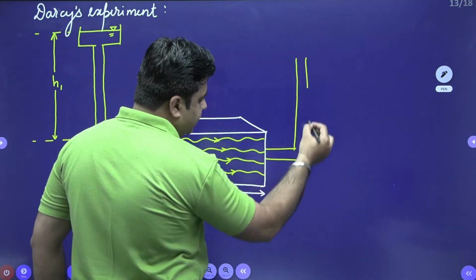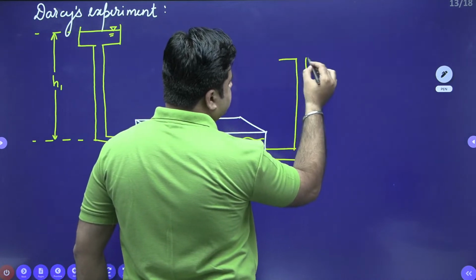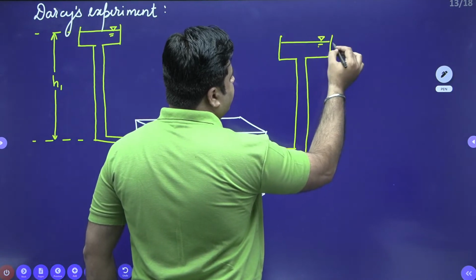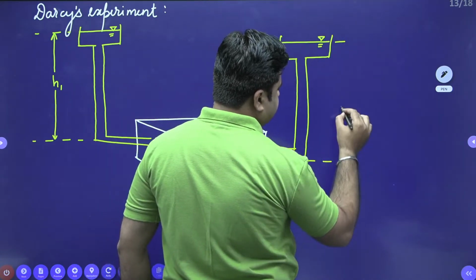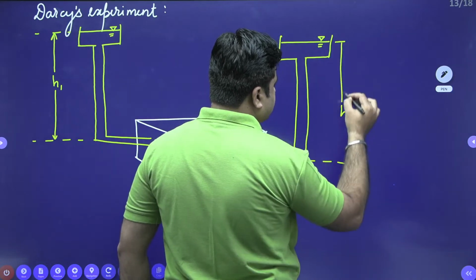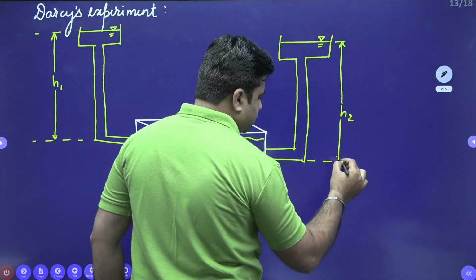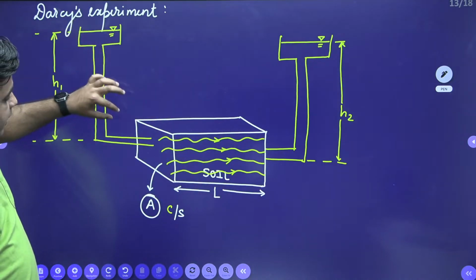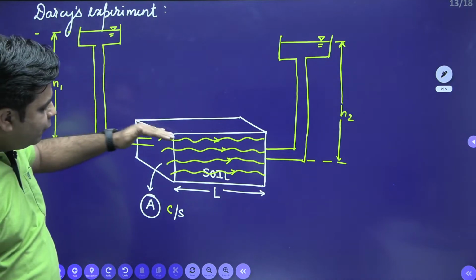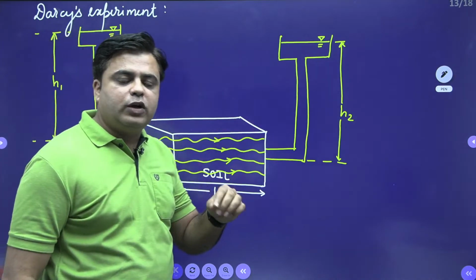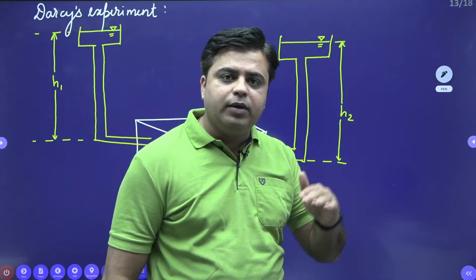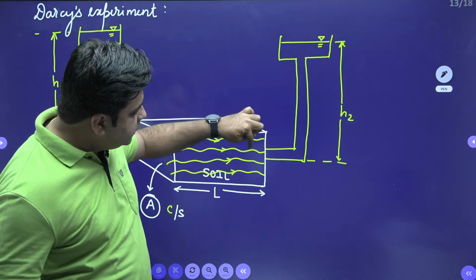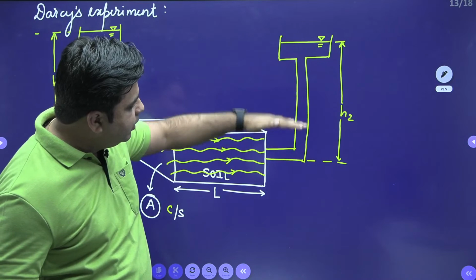At the entry, the head available was H1, while at the exit it is H2.